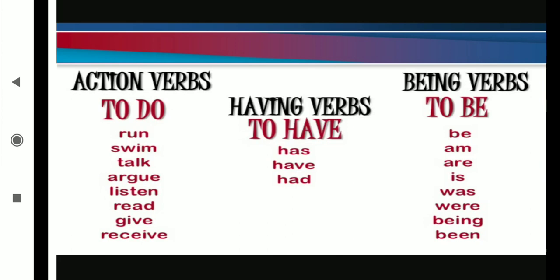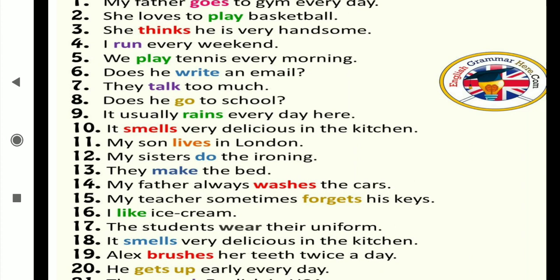Okay, understood that? Doing verb, having verb and being verb. After this we are not taking a second verb, we are taking it alone itself. Run I take alone, swim I take alone, has I will take alone. After has I am not taking swim, after has I am not taking eaten, has I am taking alone. She has a pain, like that I said. Then these come under to do, to have and to be. These definitions you are going to write in your notebook, which are in your textbook, like doing verb, being verb, and having verb, in that category.